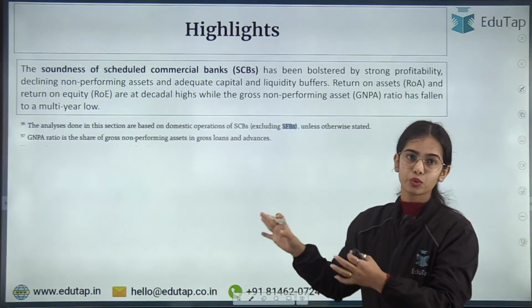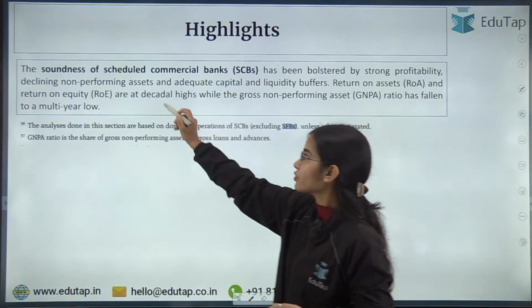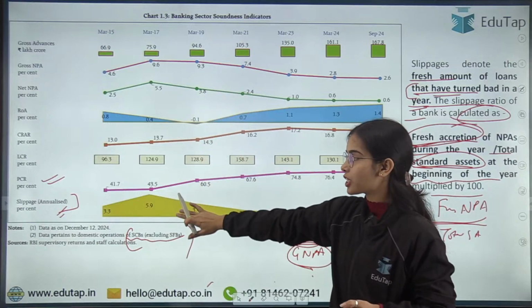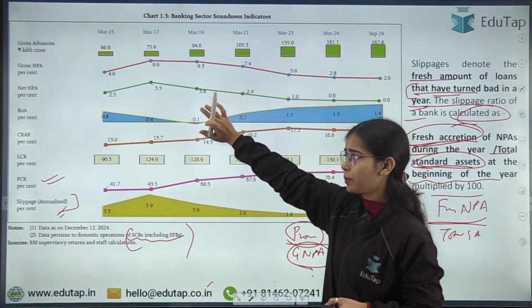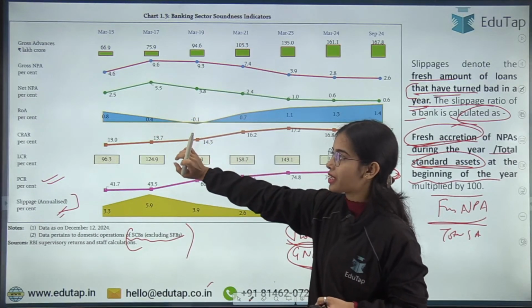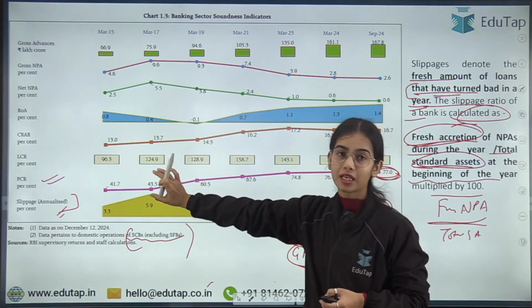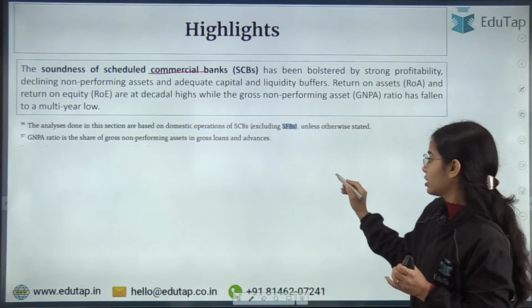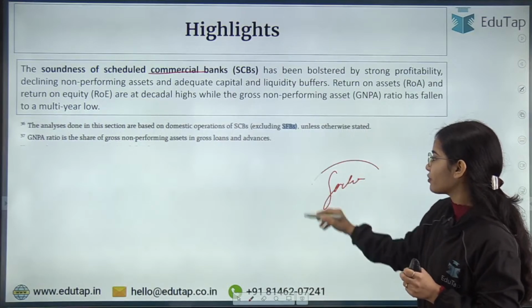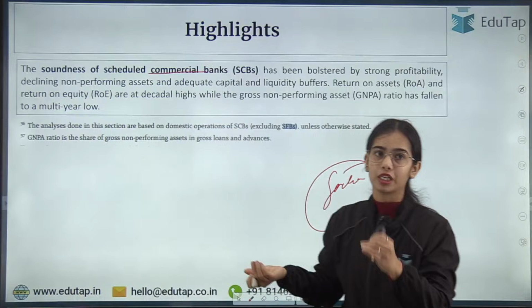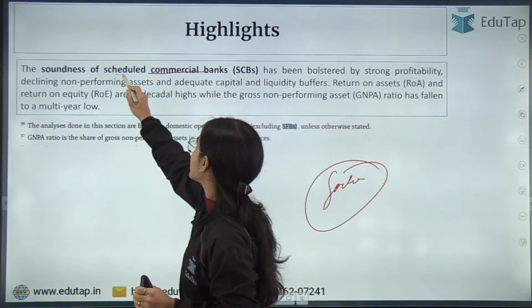So only a few topics are left now. On the soundness of scheduled commercial banks, we can see that gross NPAs are declining, slippage ratio is declining, net NPA is low, return on asset has increased, CRAR has increased, LCR is good, PCR is good. So you can see that the financial conditions and macroeconomic variables are good for the financial system of our country. So there is soundness of the scheduled commercial banks.